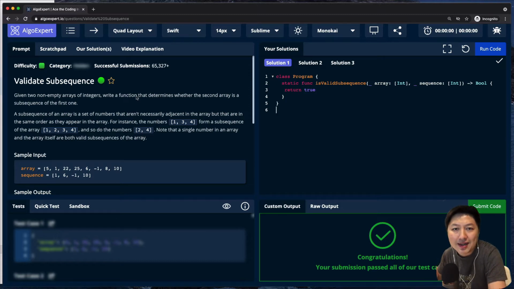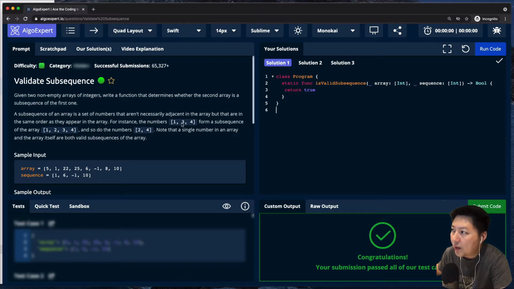All right, so we know that there are two integer arrays over here. We need to write some kind of function to determine if the second array is a subsequence of the first one. So let's try to understand what a subsequence means. A subsequence of an array is a set of numbers that aren't necessarily adjacent in the array, but that are in the same order as they appear in the array. It sounds like a bit of a mouthful, but there are some examples over here.